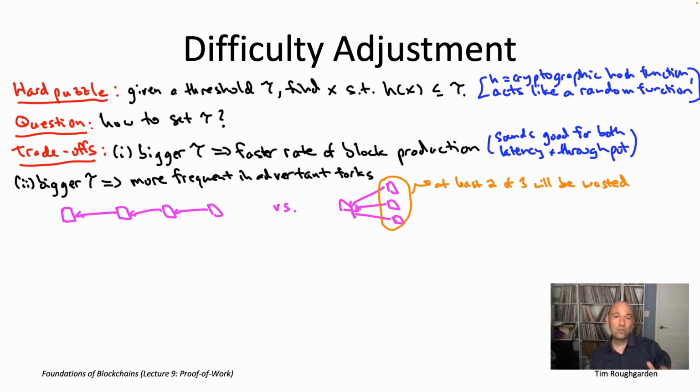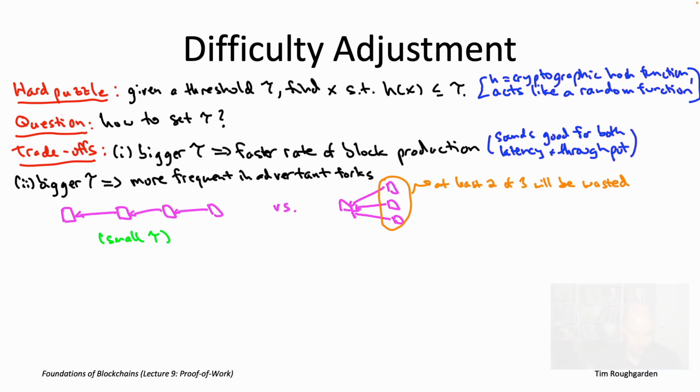So how does this discussion tie back into the pros and cons of setting the difficulty threshold tau to be pretty big, i.e. making the puzzles pretty easy? Well, if tau is really small, if it's really, really hard to solve those puzzles, then puzzles are not being solved very frequently at all, which makes it quite unlikely you're going to have two honest nodes solve the same puzzle very close to each other. So if tau is tiny and the puzzles are really hard, you expect to see pictures like the nice chain